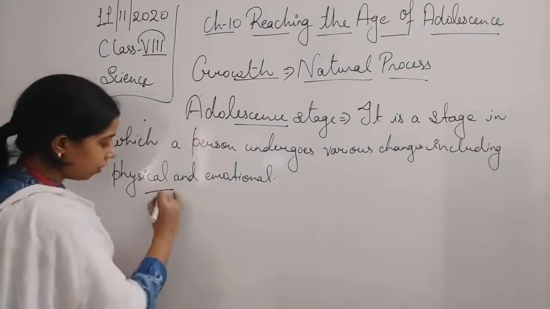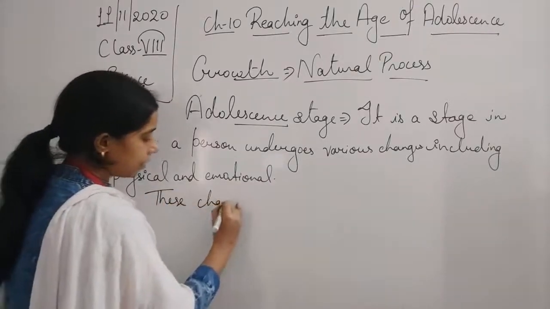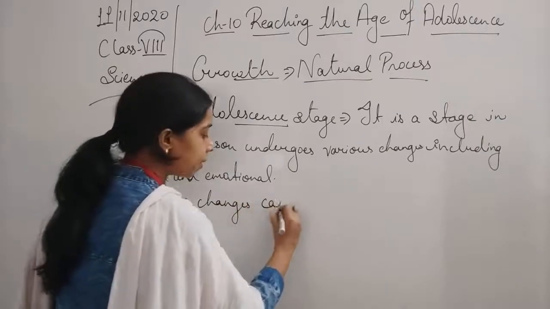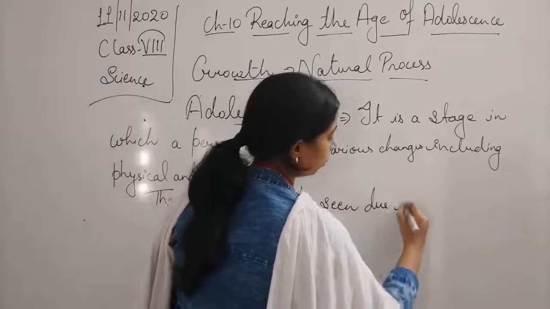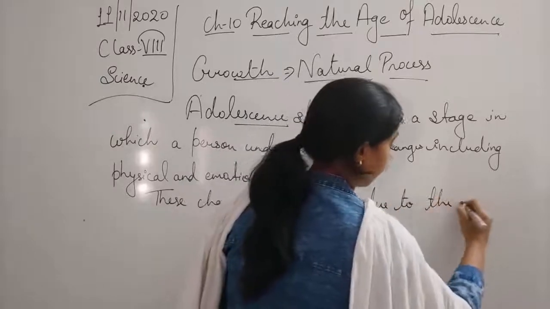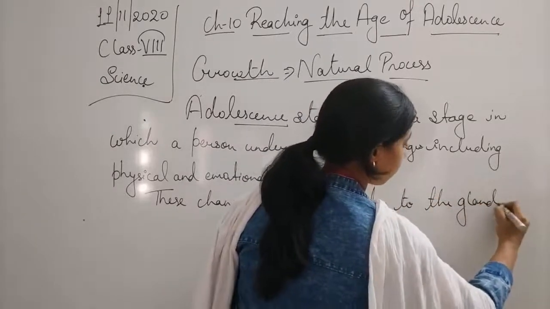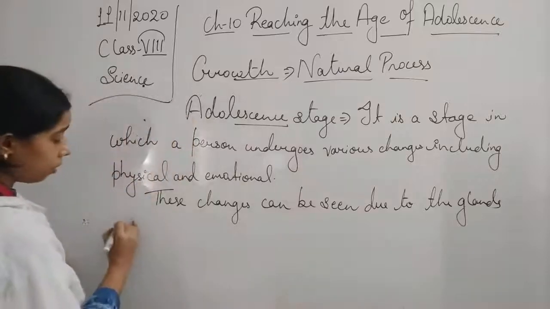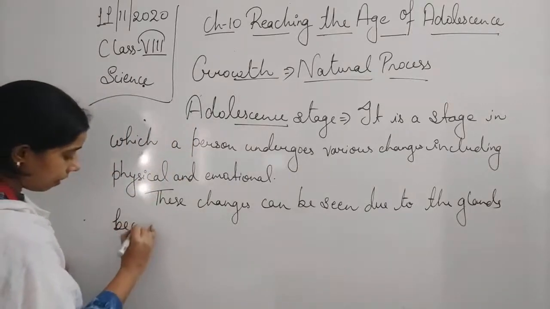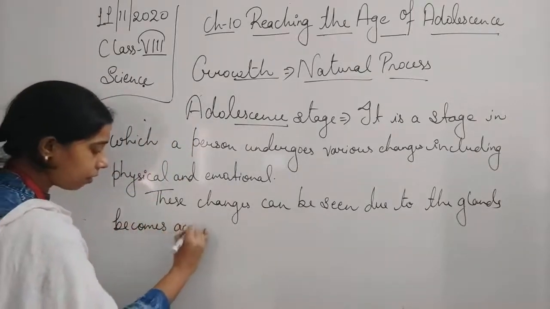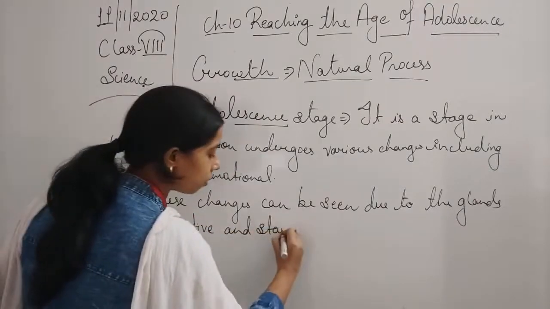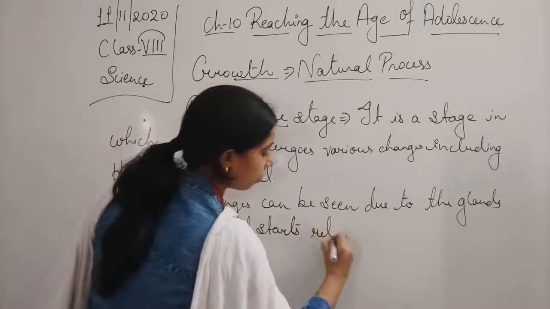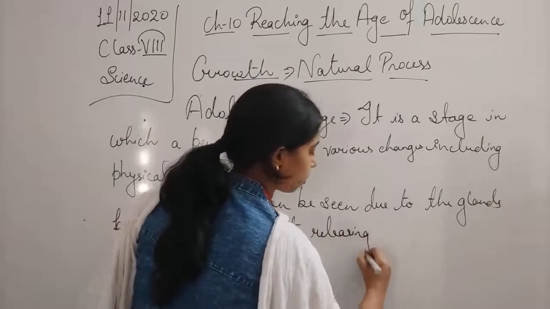These changes can be seen due to the glands becoming active and starting to release hormones.